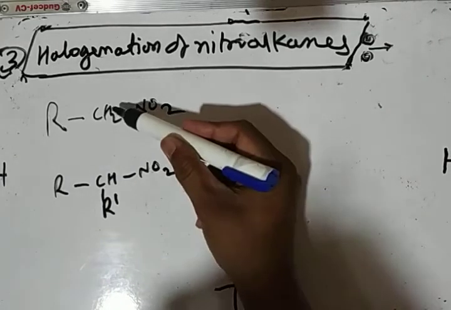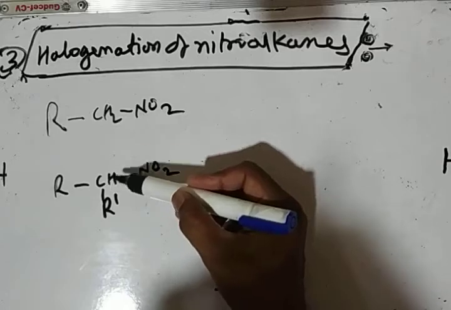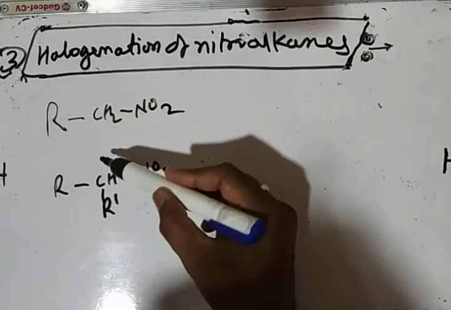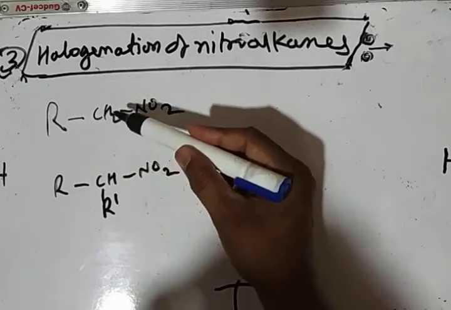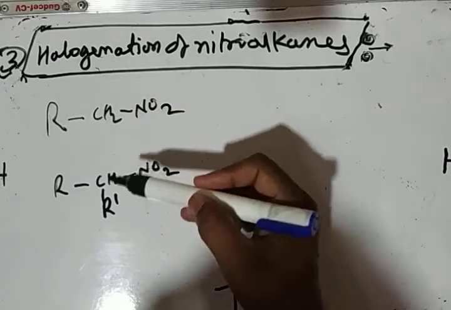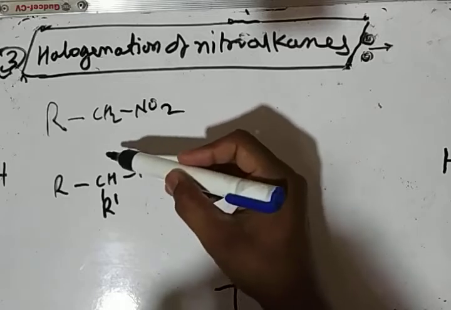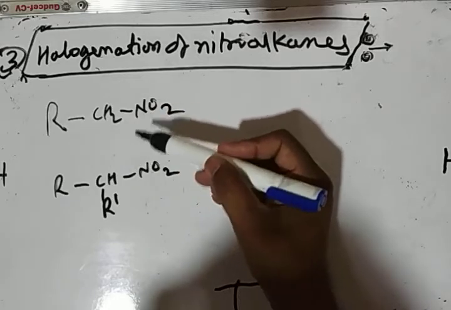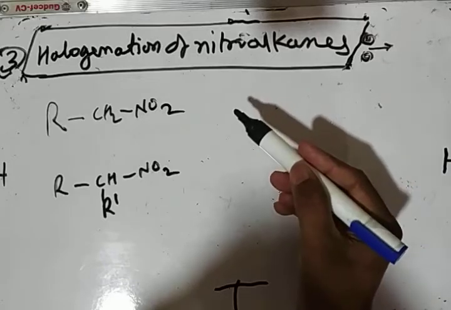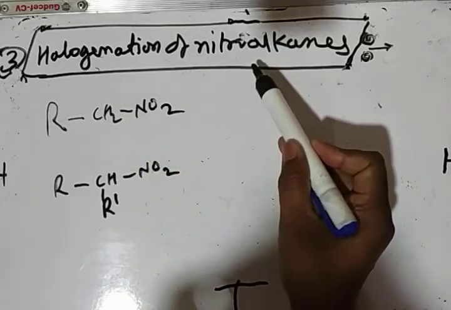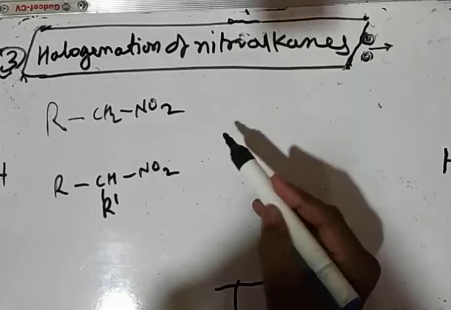Now these primary and secondary nitroalkanes have alpha hydrogen atoms. This hydrogen atom, on reacting with halogen in presence of alkali, undergoes replacement by halogen to give alpha halogeno-nitroalkanes. The reaction is known as halogenation of nitroalkane.